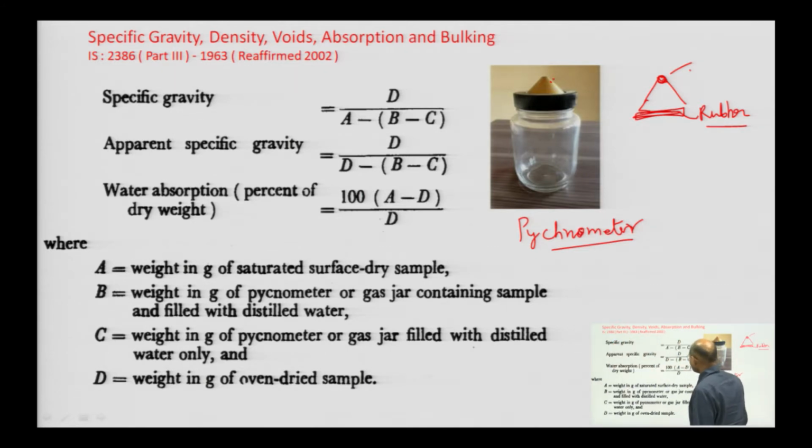Suppose you want to find the specific gravity. We have to take the weight of a saturated surface dry sample. After putting it in water for 24 hours, we dry it with the help of a cotton cloth, and then take the weight.